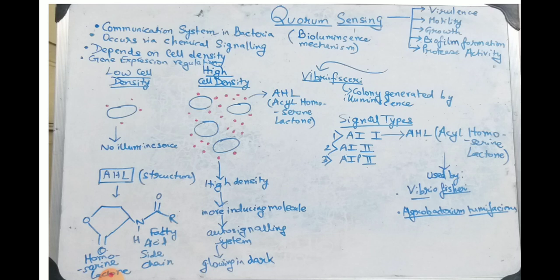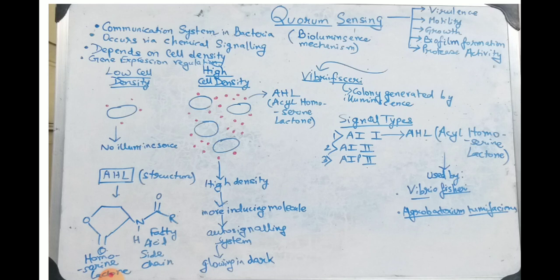Now, the signaling molecule that we specifically mention over here is AHL. AHL means acyl homoserine lactone. This AHL is the signaling molecule used by Vibrio fischeri for bioluminescence. Now this AHL is a type of AI1 signaling molecule. AHL is used by Vibrio fischeri, and it is also used by Agrobacterium tumefaciens for T-DNA transfer. Now we come to the mechanism.